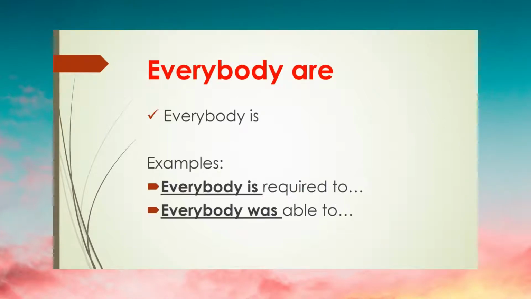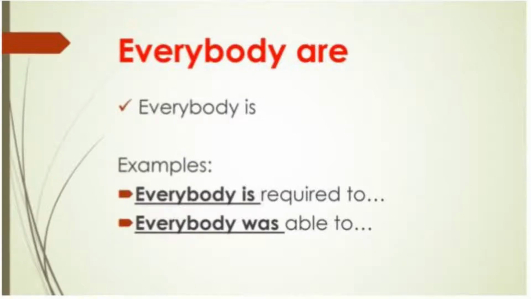Let's begin with "everybody are." It must be "everybody is." The phrase "everybody" is an indefinite pronoun which is in singular form, and it has to be followed by a singular verb. For examples, "everybody is required to," "everybody was able to."